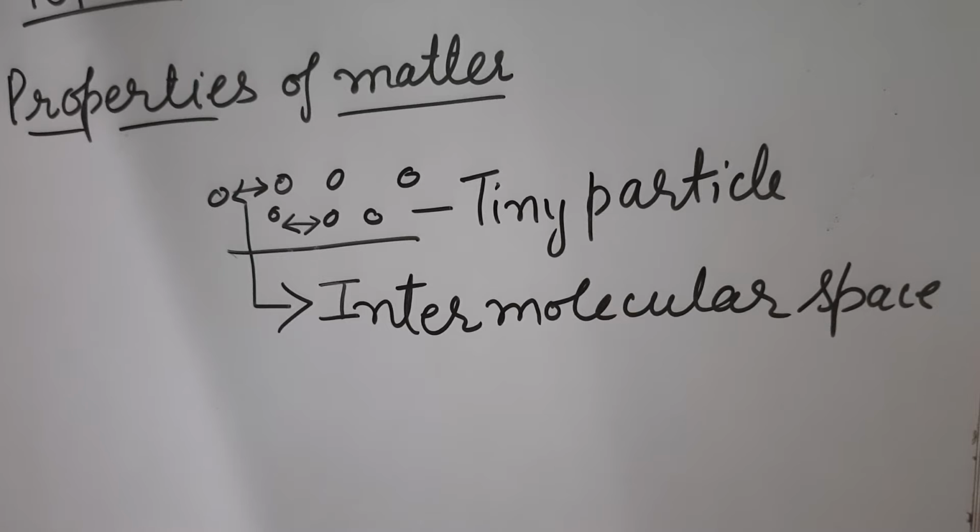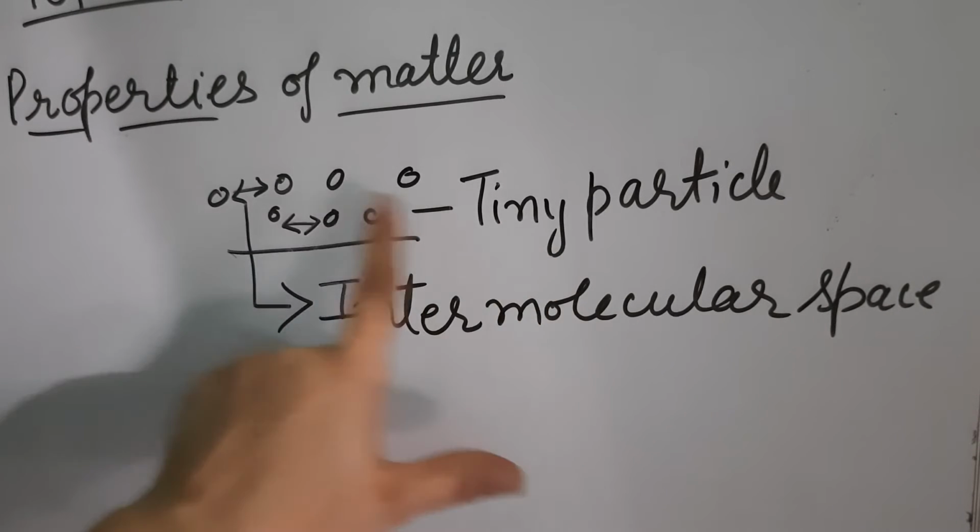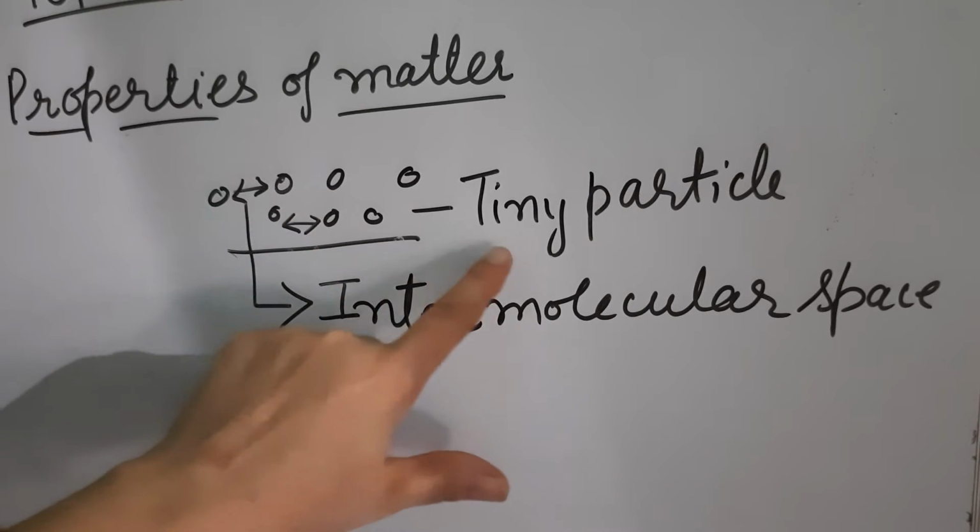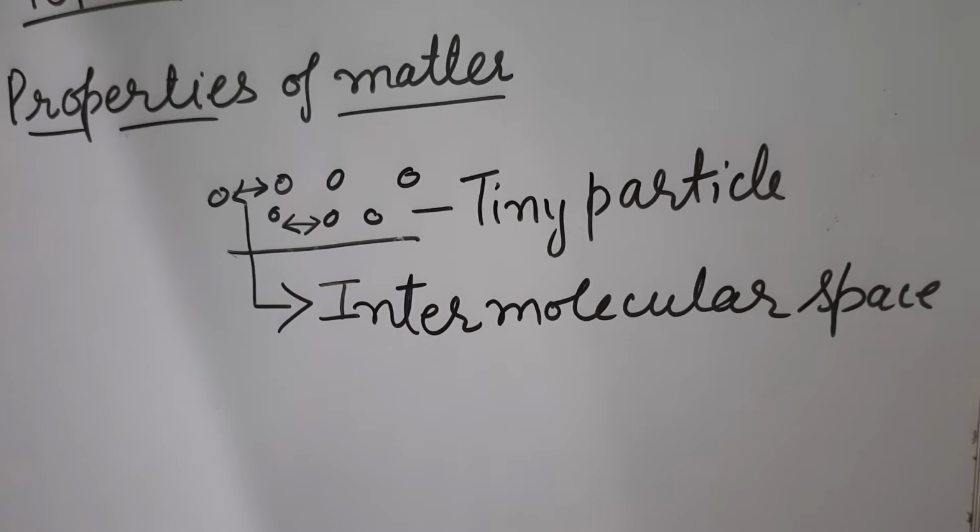Number one: all matter is made up of tiny particles known as molecules, and these molecules are very small in size, so we are not able to see them with our naked eye. Second: the molecules of different things are different.